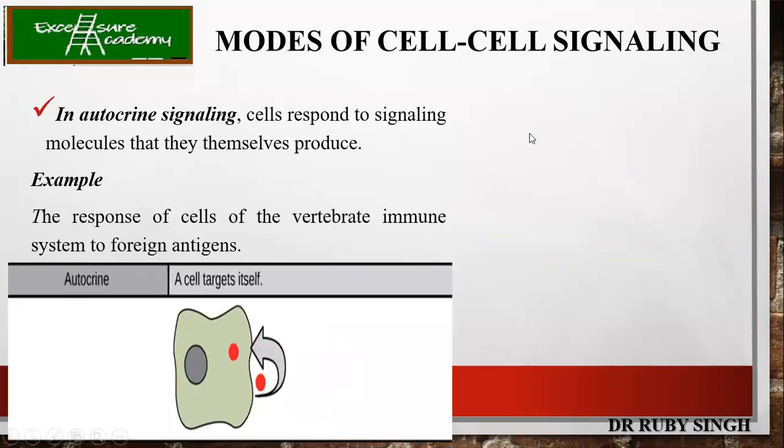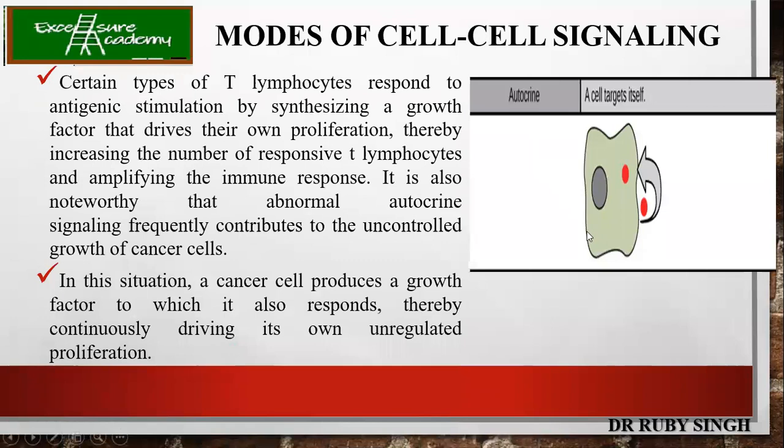Now, in autocrine signaling, the cells respond to signaling molecules that they themselves produce. So the cell itself is getting targeted. It means the cell is producing the signals and finally those signals are going and binding to the first cell's receptors only. This happens in the immune system whenever it is attacked by foreign antigens. Certain types of T lymphocytes respond to antigenic stimulation by synthesizing a growth factor which drives their own proliferation.